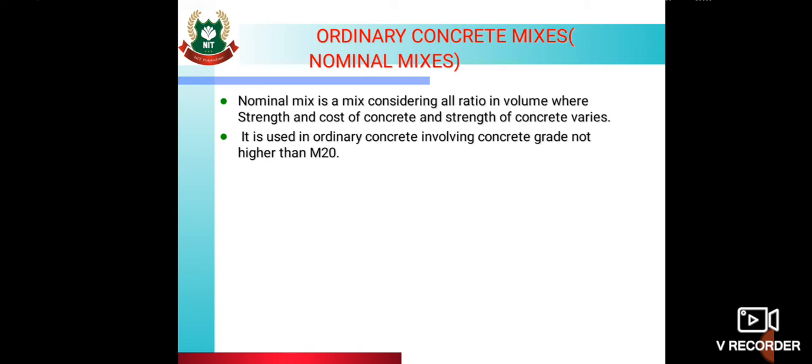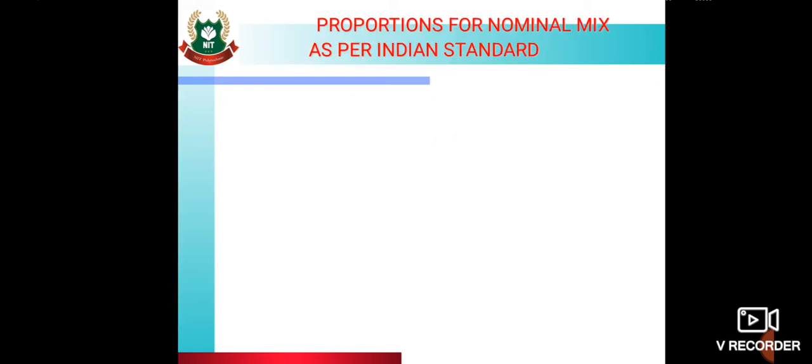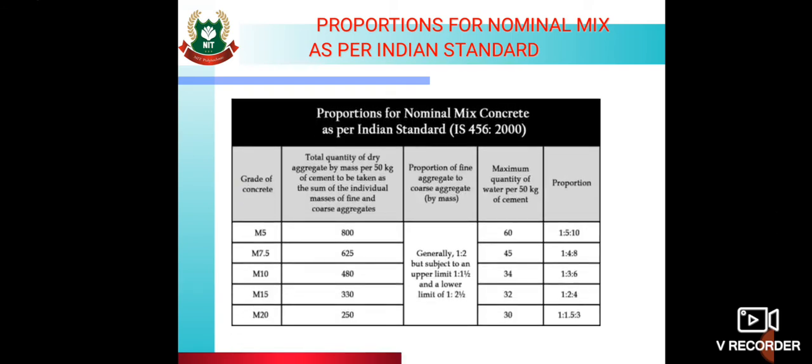So in nominal mix, concrete grade is not higher than M20. So there is no quality control. Water cement ratio is based on durability criteria, experience and practical trials. Then proportion for nominal mix as per Indian Standard. So here proportions for nominal mix as per Indian Standard IS 456 2000 is given here.